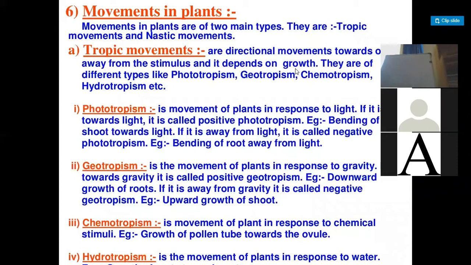This is the part of the plant which is present in the flower, the female part of the flower. The upper part we call the stigma.